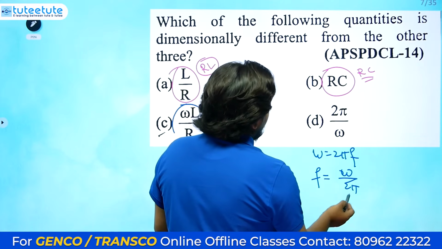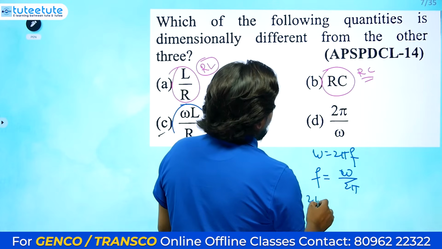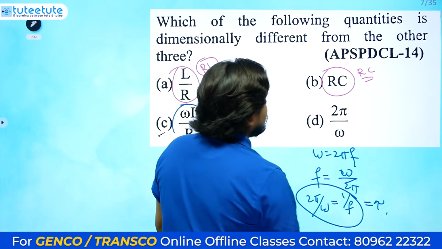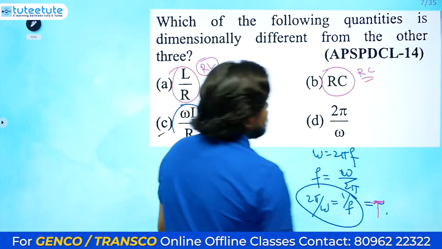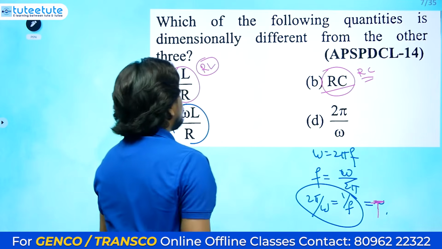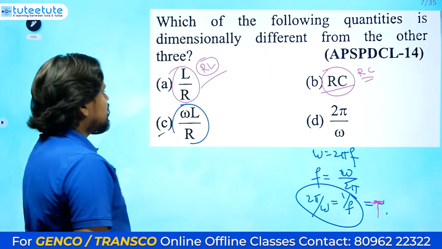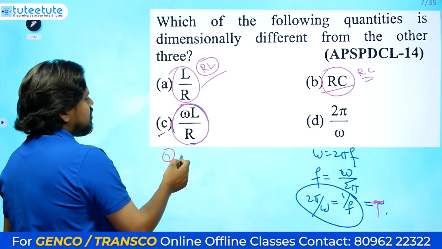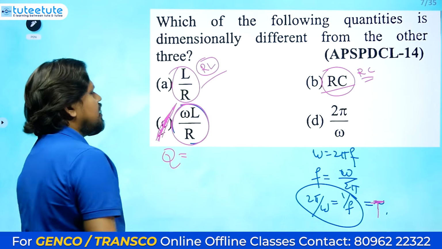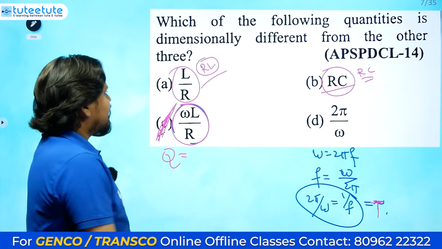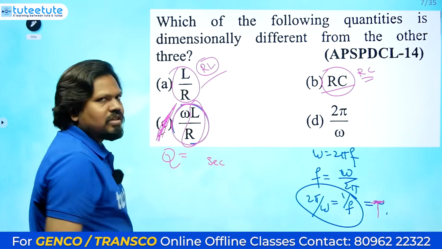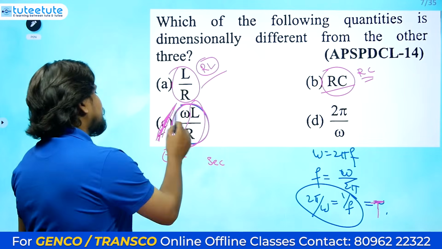Now they are asking about 1 by f. Like 2 pi by omega they are asking, this is 1 by f, 1 by frequency, which is also called the time period. Time period units are seconds only. Here time constant units are seconds only. So what is this omega L by R? This is the quality factor, so definitely it will have a different unit. This is the answer for us. If you want, you can check the unit for L by R, which is seconds. For omega you can check the units from here. One by one you need to derive.